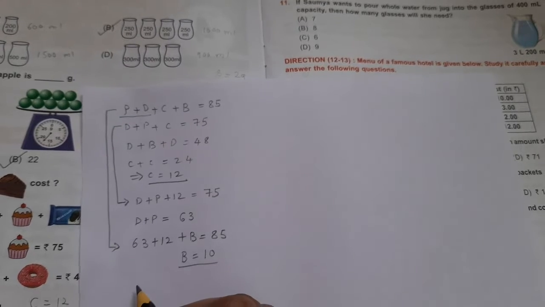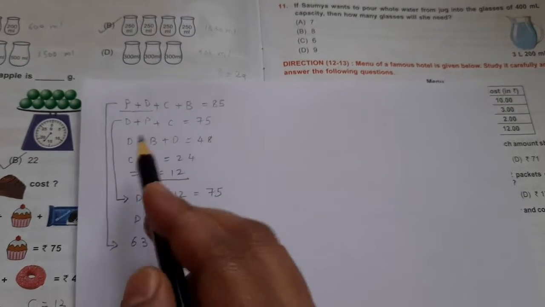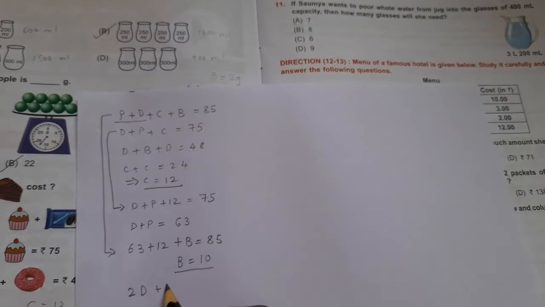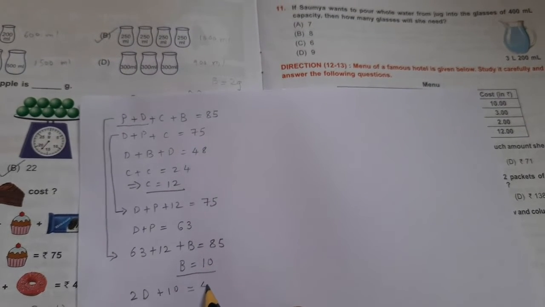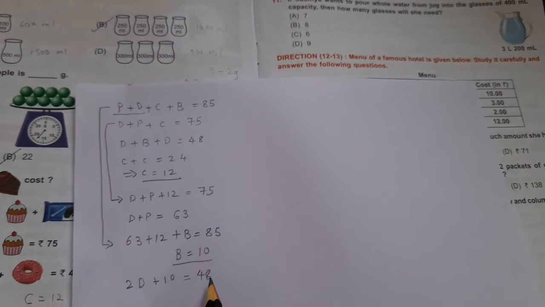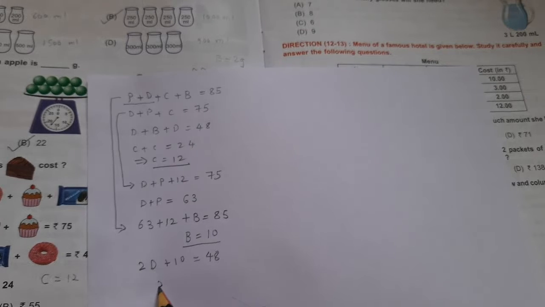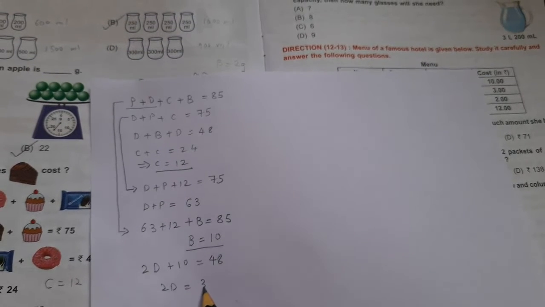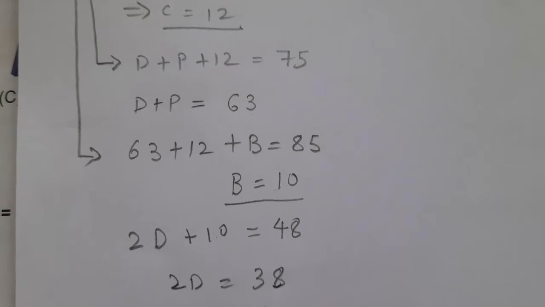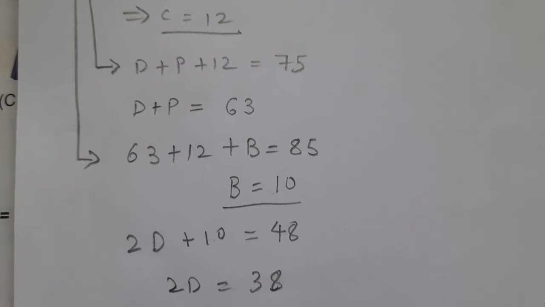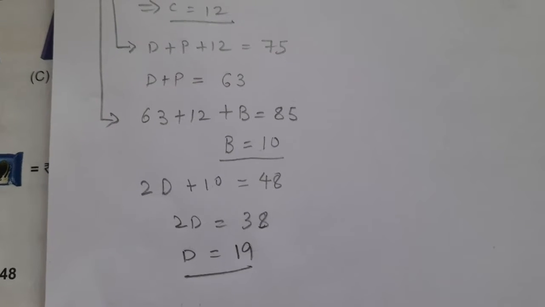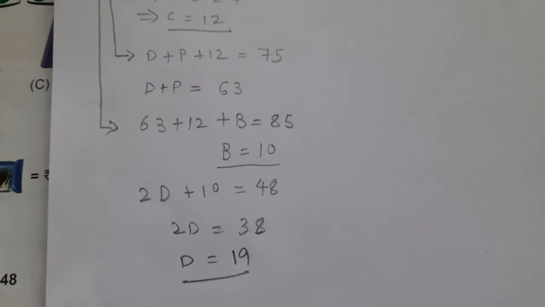So which means 2 times of donut, ये दोनों को add कर रही हूँ मैं. 2 times of donut plus 1 biscuit, which is 10, is equal to 48. राइट. सो ये 10 यहाँ पे 48 माइनस 10 हो जाएगा. सो 2 डोनट विल बी नाउ इक्वल टू 38, राइट. सो 1 डोनट विल बी इक्वल टू 38 डिवाइड बाय 2, which will be 19. So let's put that. So now we have got value of donut also, right? So donut का वैल्यू मिल गया.